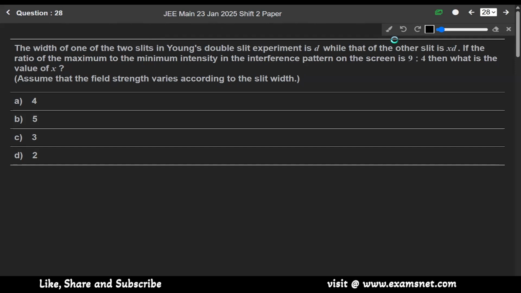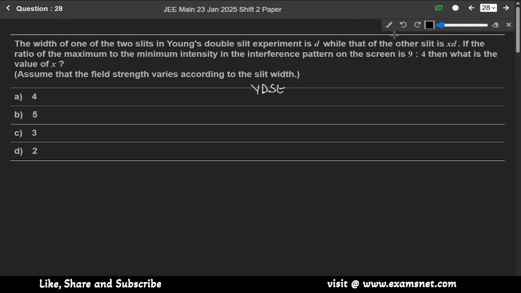The width of one of the two slits in Young's double slit experiment is D, while that of the other slit is XD. Width of one slit is D and width of the second slit is XD. If the ratio of the maximum to minimum intensity in the interference pattern on the screen is 9:4, I max to I min is given as 9/4, then what is the value of x?